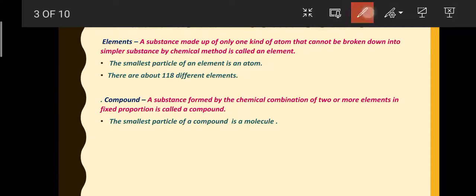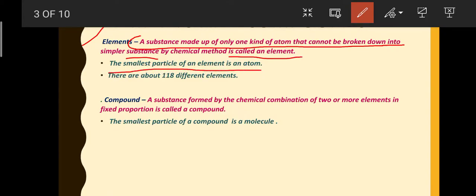Elements and compounds. Element: a substance made up of only one kind of atom that cannot be broken down into simpler substances by chemical methods is called an element. The smallest particle of an element is an atom. There are about 118 different elements. Out of these, 92 elements are naturally occurring on the earth and the remaining are made in the laboratories by scientists.